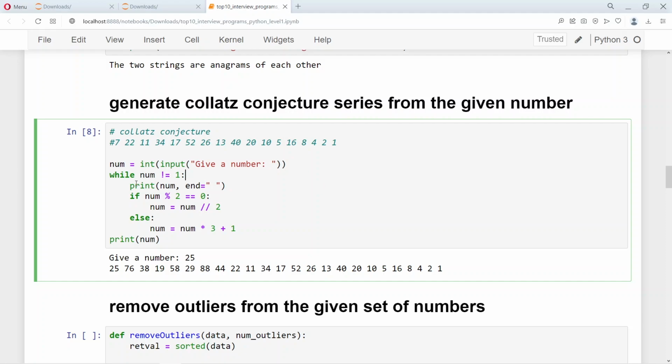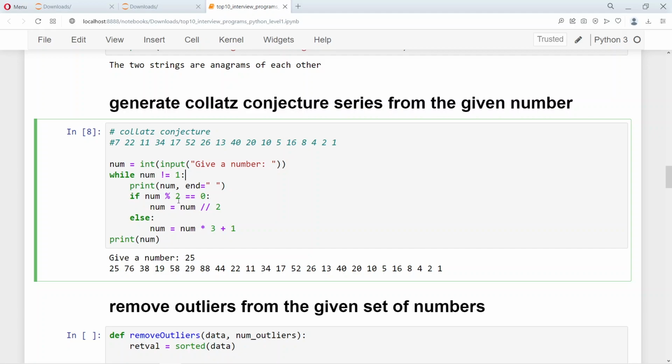The way it is done is there is a while loop which checks if the number is 1. If the number is 1, then it should end, but till it is not equal to 1, the given number is divided by 2 or multiplied by 3 plus 1. Based on whether the number is even or odd, these two operations are performed, and then the same number is checked if it is equal to 1. If the number becomes 1, then we come out of the while loop. But until the number becomes 1, we use this if and else.